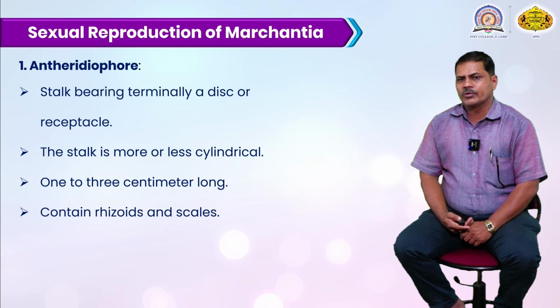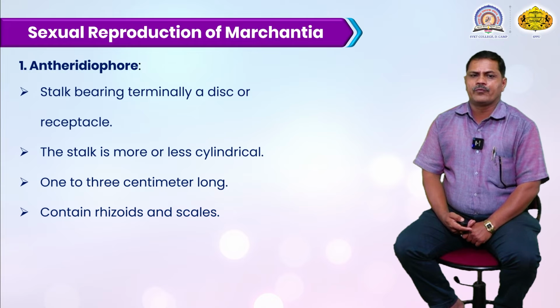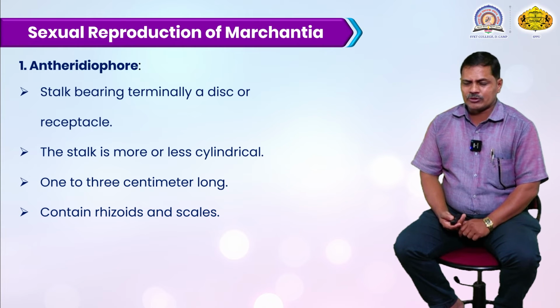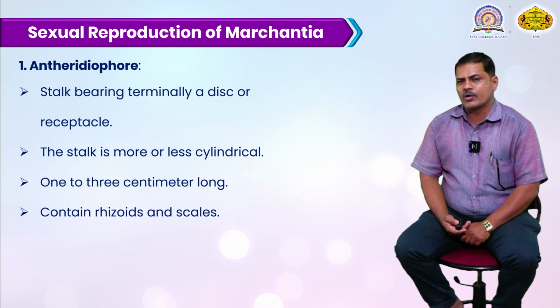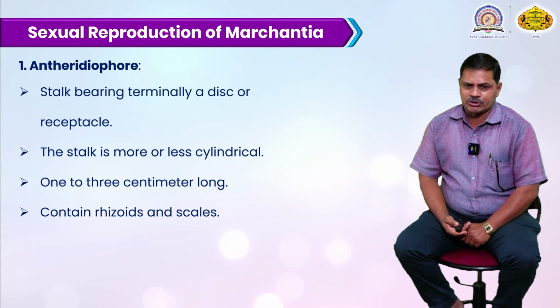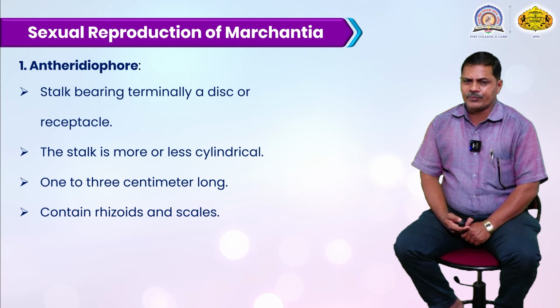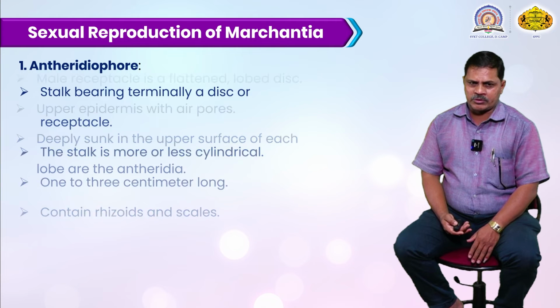Now the sexual reproduction of Marchantia: the antheridiophore is developed with a stalk bearing a terminal disc-like structure, called a receptacle, which bears the male reproductive organ. This stalk is more or less cylindrical. The basal portion of the antheridiophore is called the stalk, and it is cylindrical, tube-like in structure, about 3 cm long, and contains many rhizoids and scales. They are also very useful for attachment to the substratum, and they develop at the basal portion.